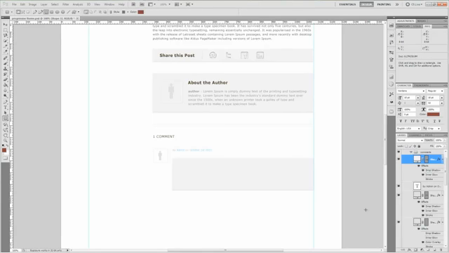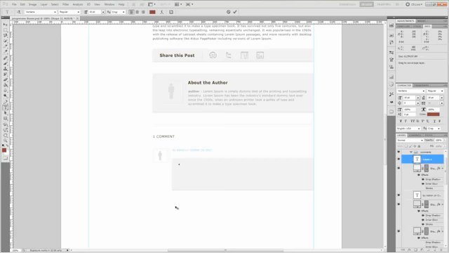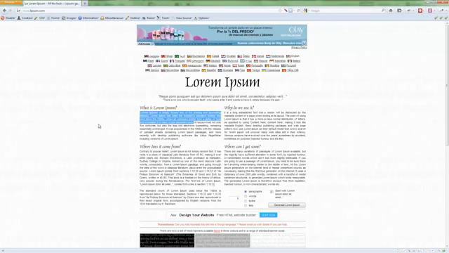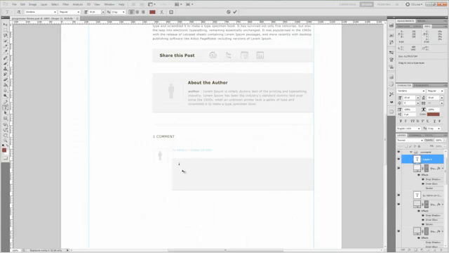So let's go ahead and add some dummy text into here. So grab your text tool, place it inside of the background here, and let's go grab some dummy text. Press Ctrl C to copy it and paste it inside of the background here.